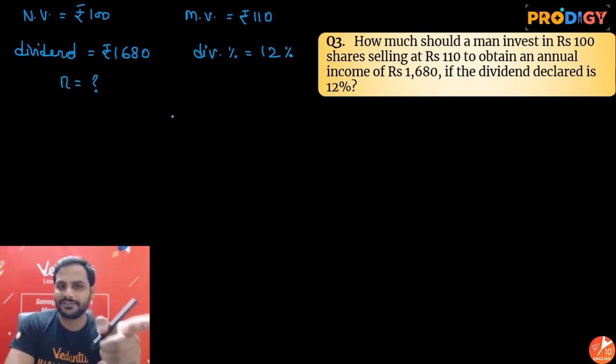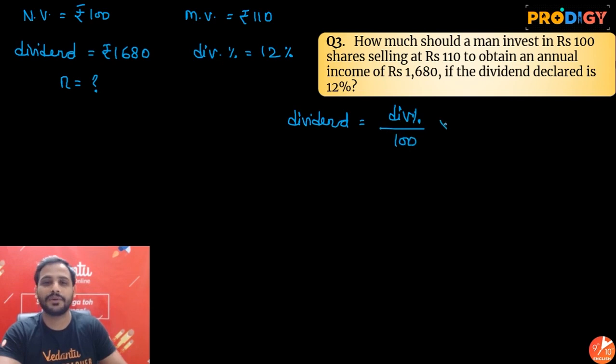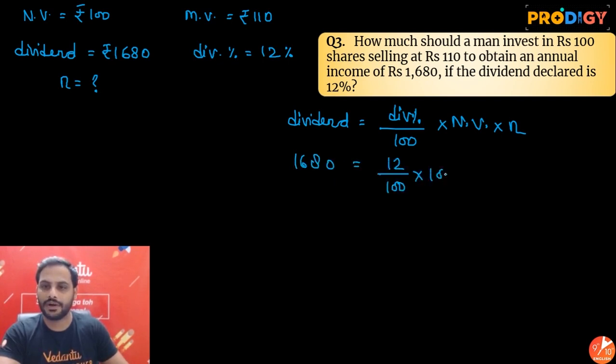Now to get number of shares, see here dividend value is given, so I can clearly use dividend will be equal to dividend percentage into 100 into nominal value into number of shares. I am writing these formulas again and again so that you will remember. Alright, so 1680 is equal to 12 by 100 into 100 into n. This got cancelled, shift 12 in division, n is equal to 1680 by 12. 12 ones are 12, 12 fours are 48, so 140.